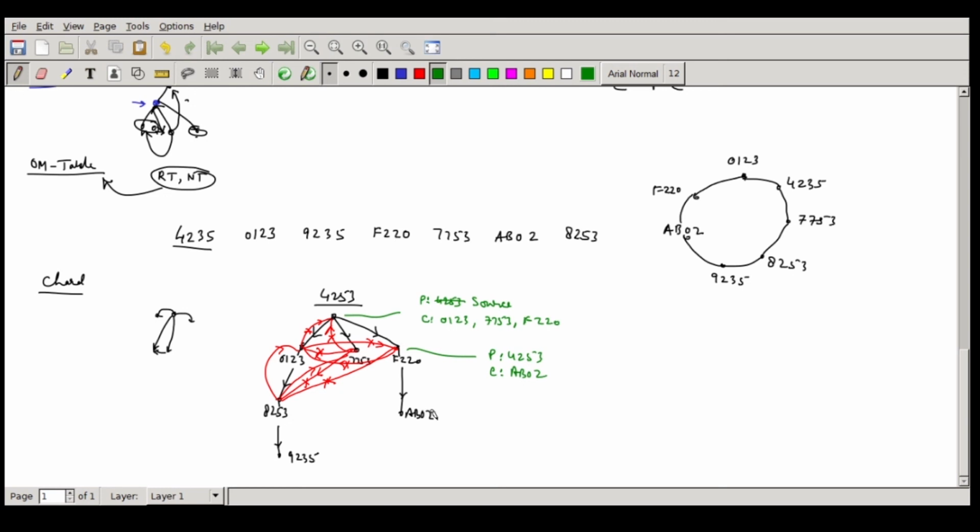Similarly AB02 will have only a parent entry, no children. This one will have one children entry, this one will have one children entry, only a parent entry here. So this is how it will be.